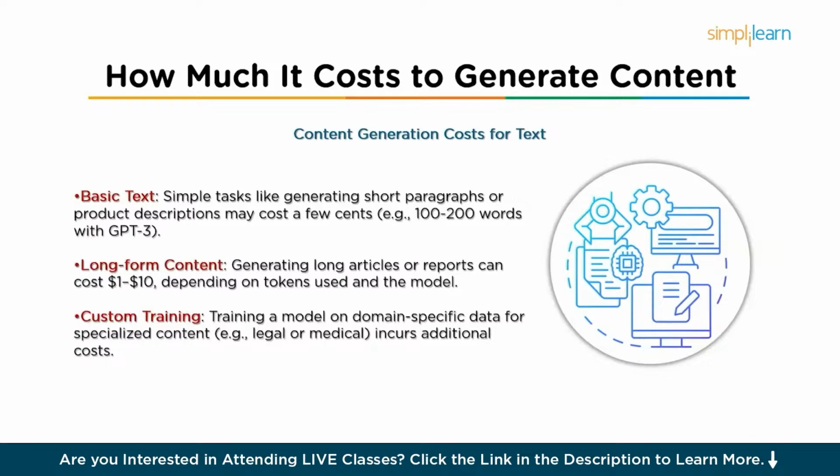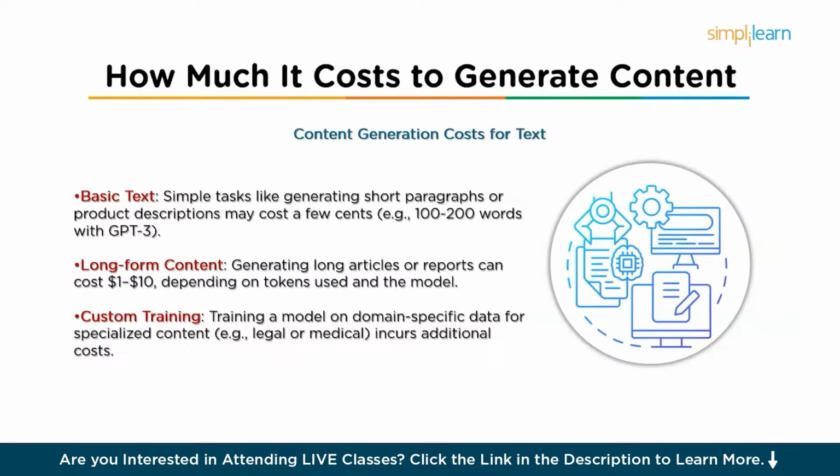Basic text, like short form. For simple tasks like generating short paragraphs, product descriptions, or emails, AI models may cost only a few cents per output. For example, generating 100 to 200 words using a model like GPT-3 could cost you a few cents. Then comes long form content. Generating long articles, reports, or complex stories involves more tokens and could be more expensive. For instance, generating a 1,000-word article could cost anywhere between $1 to $10, depending on the number of tokens processed and the model used.